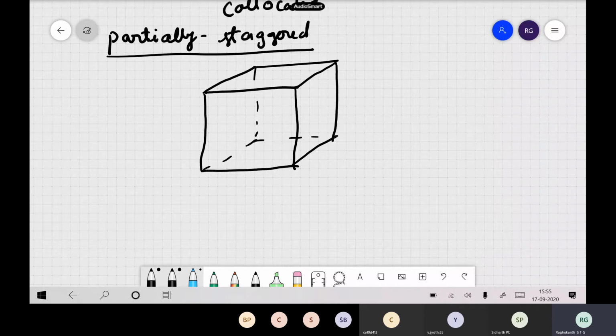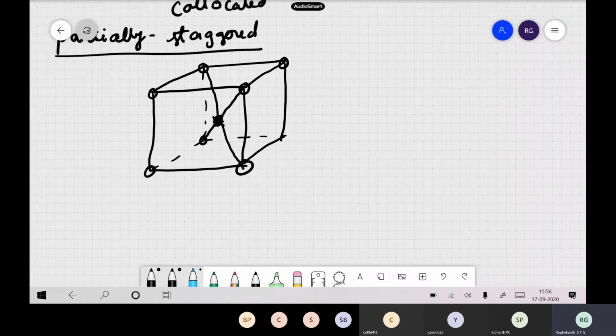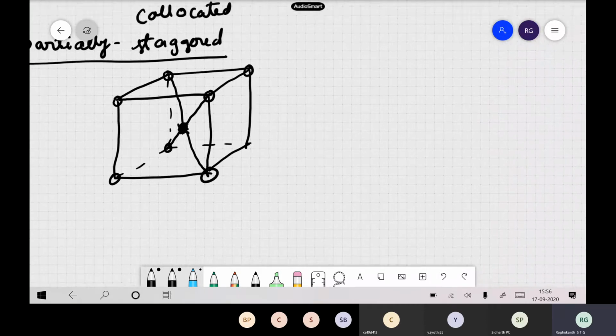Here we put circles, and at the centers I am putting another kind of point. This inside one is another grid, so we indicate some other filled circle here.